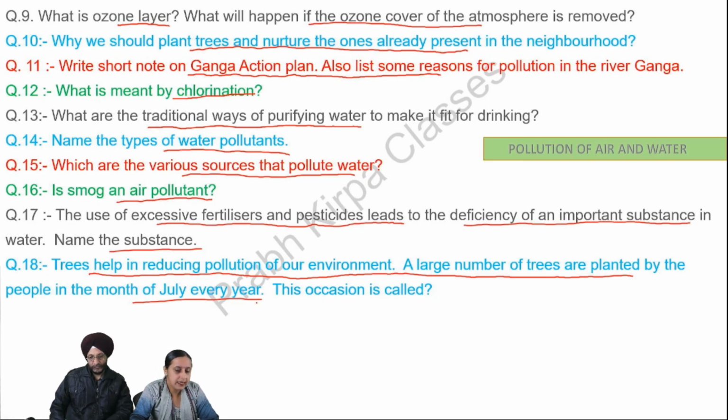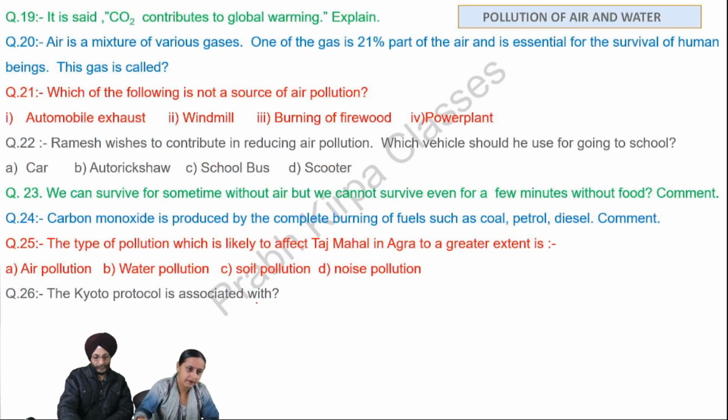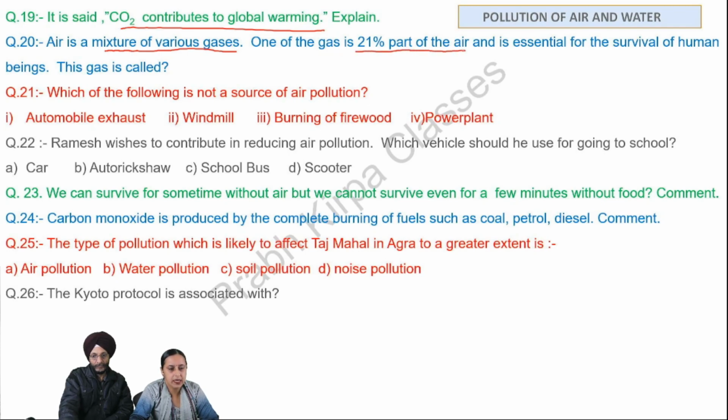This occasion is called. Next question, it is said CO2 contributes to global warming. Explain. Question number 20, air is a mixture of various gases. One of the gas is 21% part of the air and is essential for the survival of human beings. This gas is called.